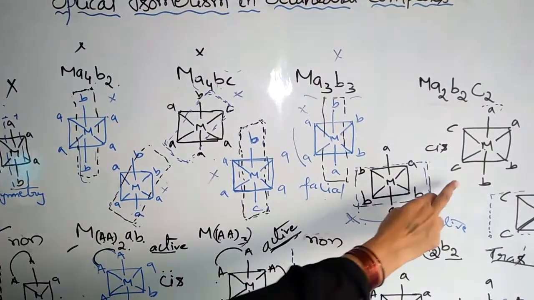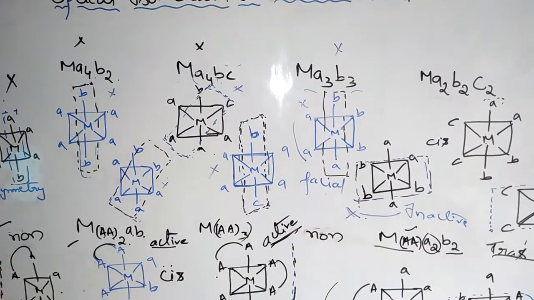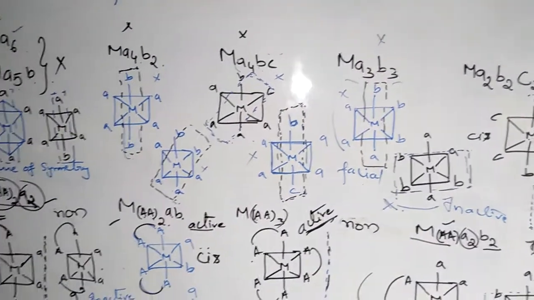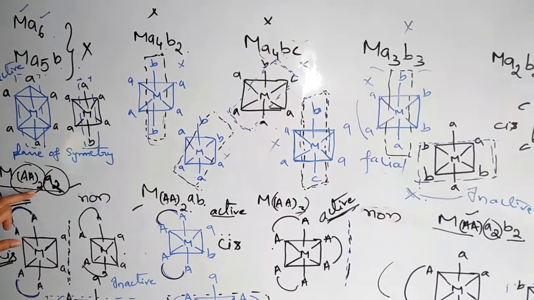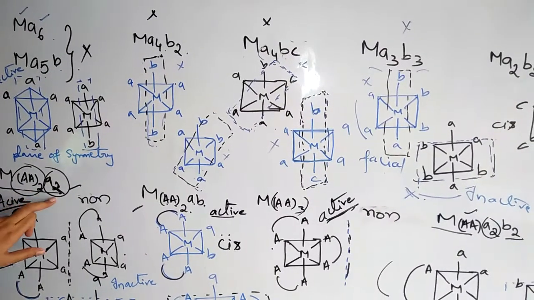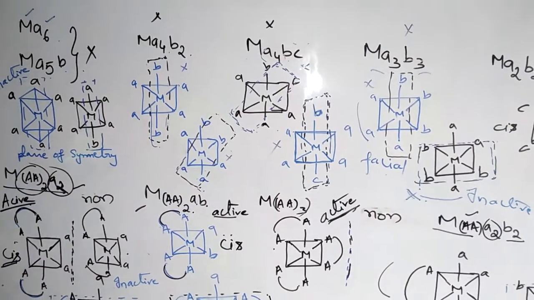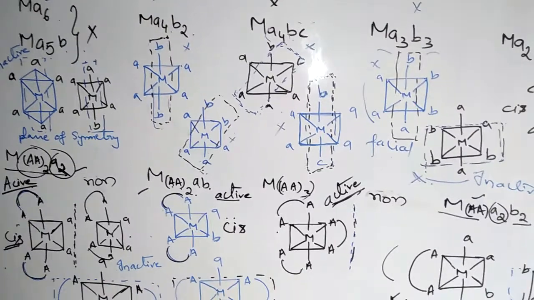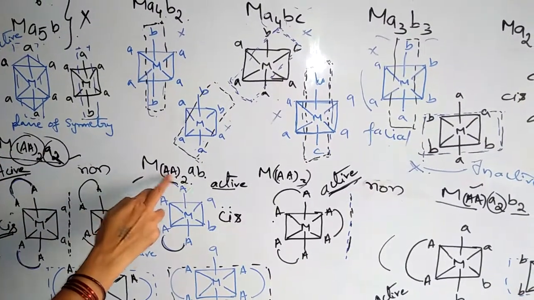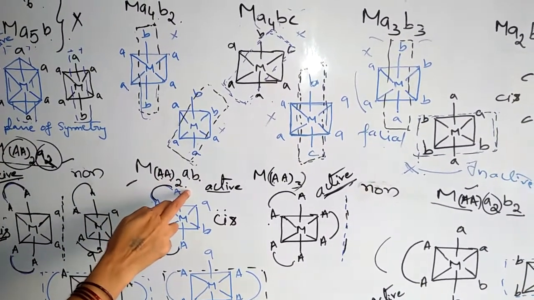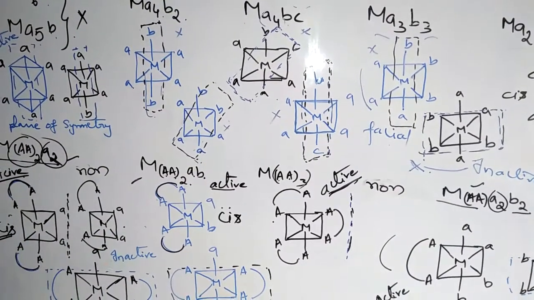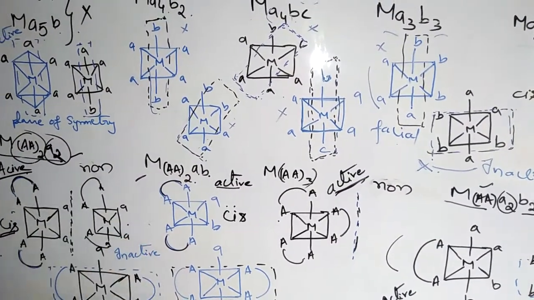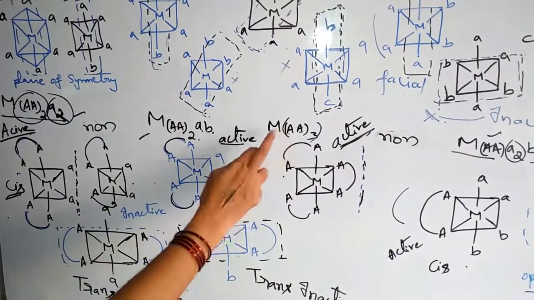Here cis is active, trans is inactive. Here M(AA)2a2 type, cis active, trans inactive. Same way M(AA)2, two bidentate ligands and two monodentate ligands, also cis active, trans inactive.